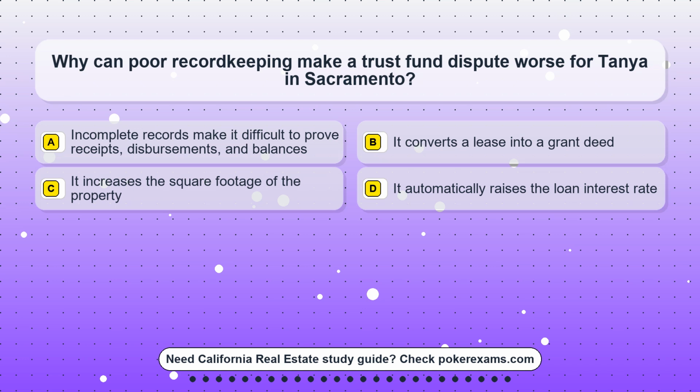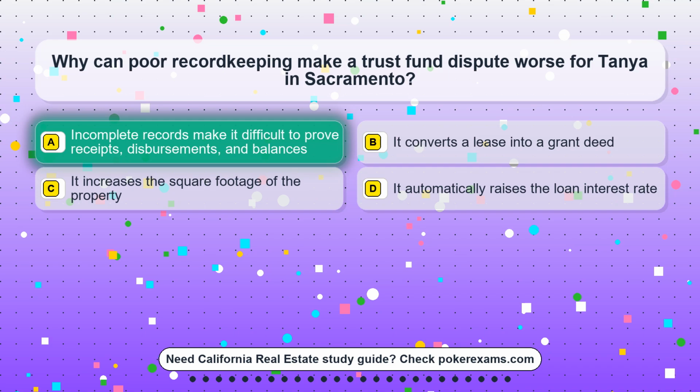Question 19. Why can poor record keeping make a trust fund dispute worse for Tanya in Sacramento? Option A. Incomplete records make it difficult to prove receipts, disbursements, and balances. Option B. It converts a lease into a grant deed. Option C. It increases the square footage of the property. Option D. It automatically raises the loan interest rate.